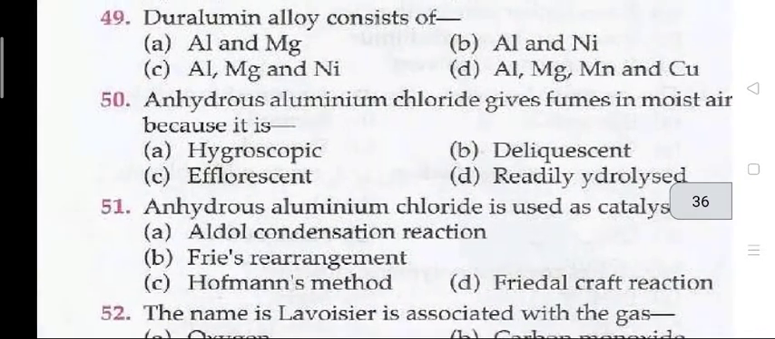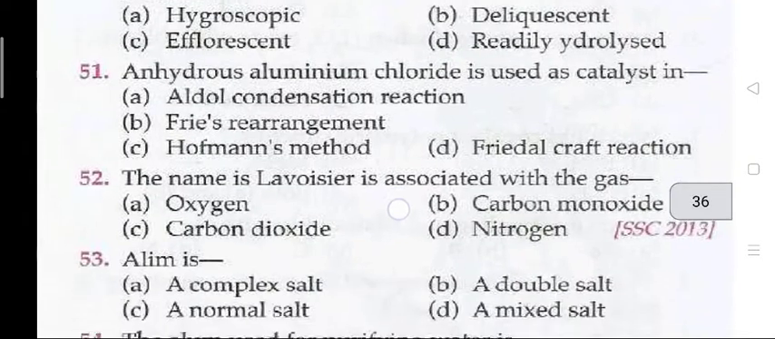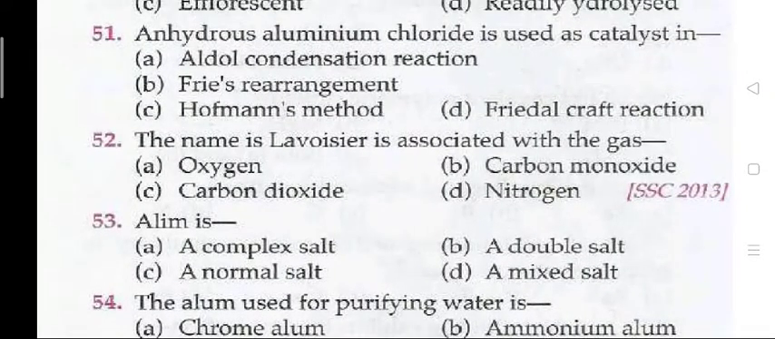Question 49. Duralumin alloy consists of. The right answer is D. Aluminium, magnesium, manganese and copper. 50. Anhydrous aluminium chloride gives fumes in moist air because it. The right answer is D. Readily hydrolyzed. Question 51. Anhydrous aluminium chloride is used as a catalyst in. The right answer for 51 is that it is Friedel-Crafts reaction.